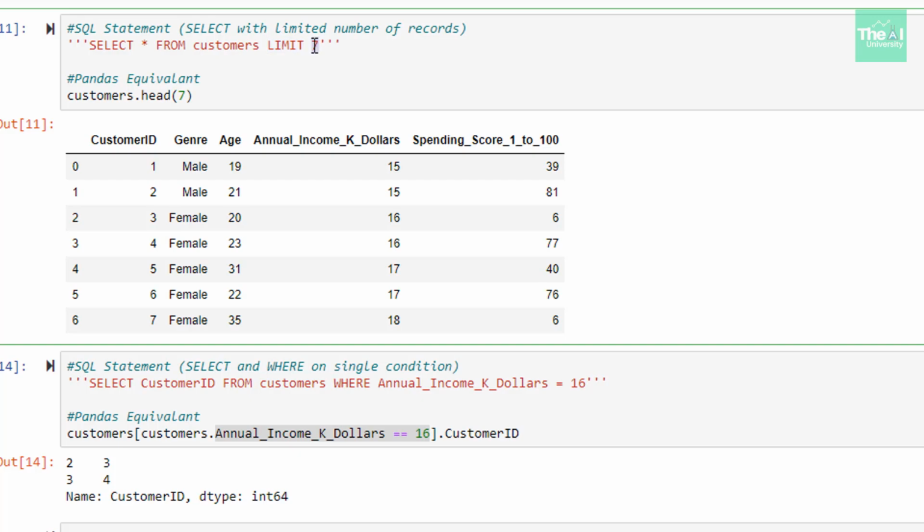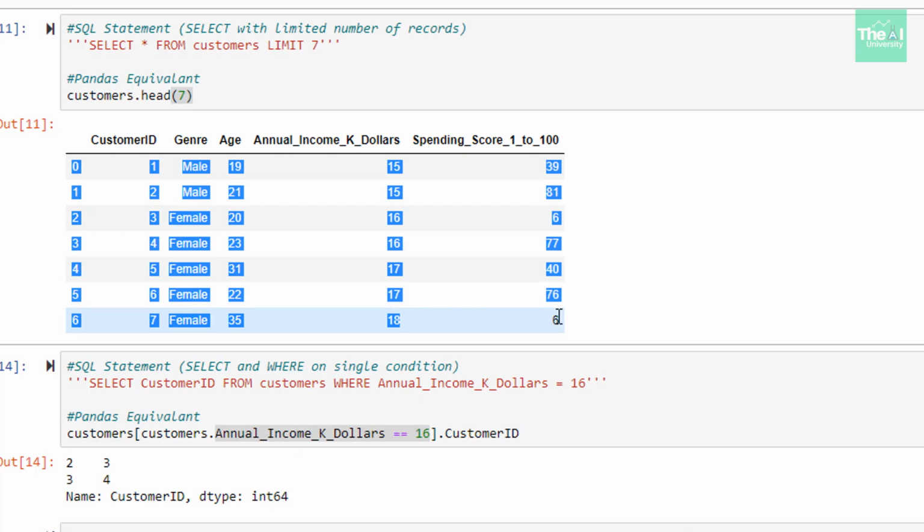The Python equivalent of that SQL query is customers.head(7) to print only 7 records. Here the head function is used to print the first few rows of a data frame, and if we provide any number inside the brackets, then that many records will be printed. When I ran the cell, I got the following output. So it printed 7 records here.